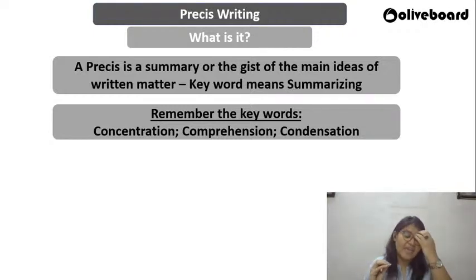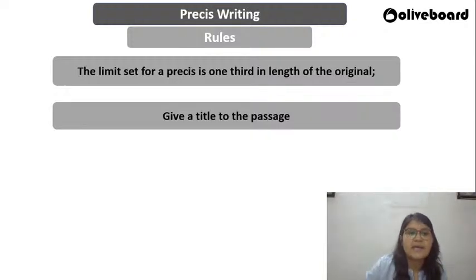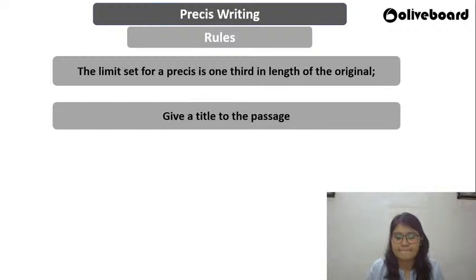Just make sure again and again you're telling yourself that these are the three important words when you are talking about pre-essay writing. So guys, two important rules, always remember, very basic. Give a title to the passage. That's very, very important. Don't forget. Most of you forget. This is the most obvious thing, right? Pre-essay writing has this number one rule that you need to give a title to the passage.